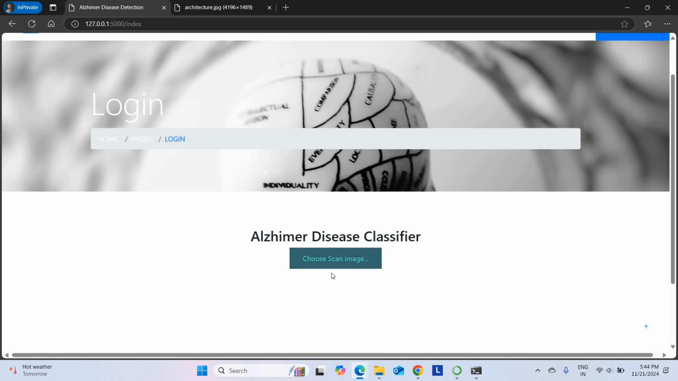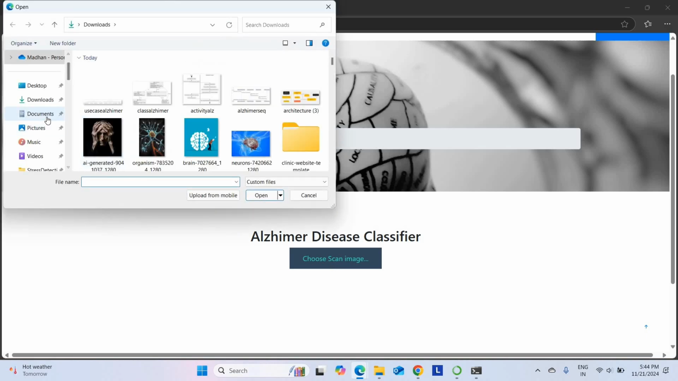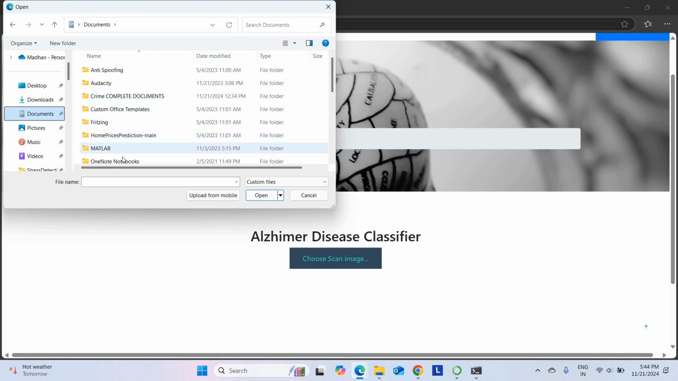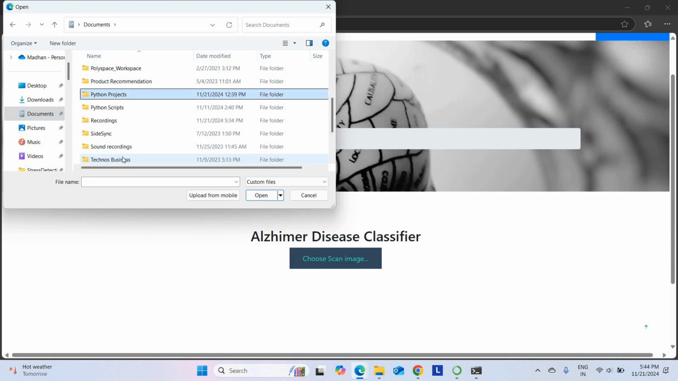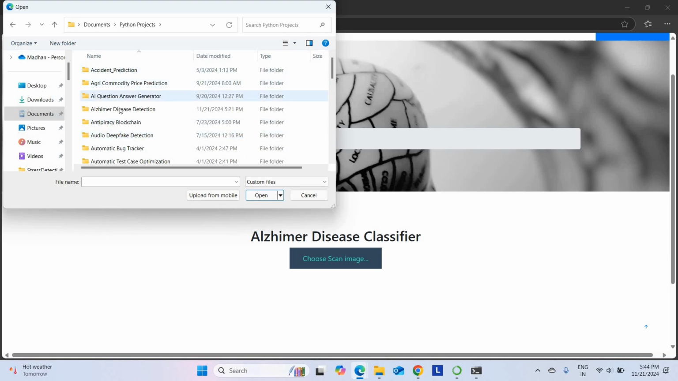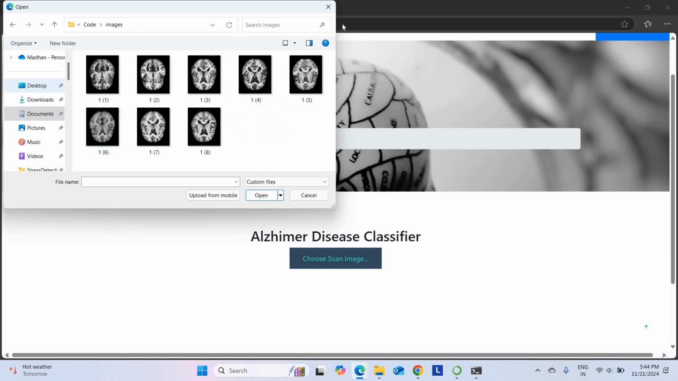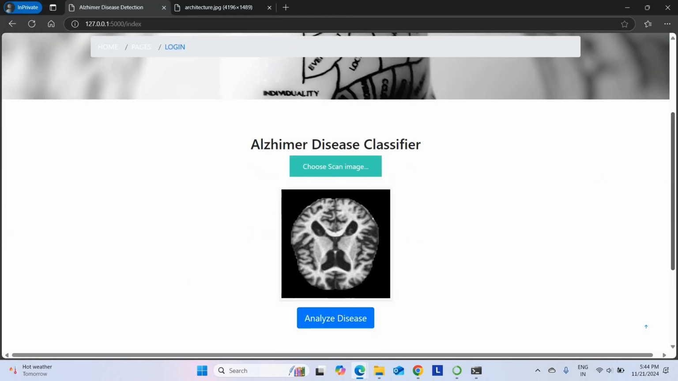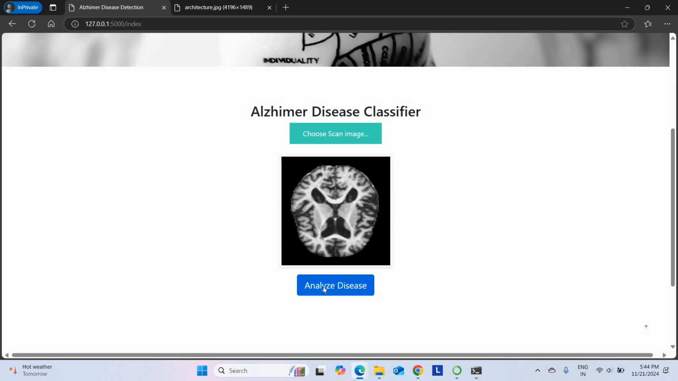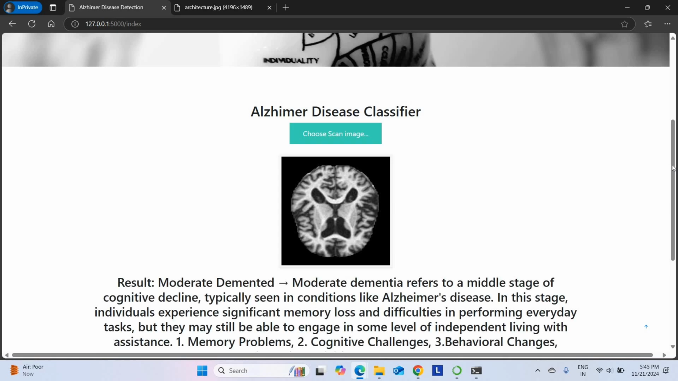You can choose the scan image and detect whether the image has the disease or not. Just choose scan image, go to the project folder. In the project folder, Alzheimer disease, inside that go to the test images. Okay, here I have random images. I don't know what the disease is at all. Just choosing a random image, it will show the uploaded image here. Just click analysis disease. Now it will perform the analysis.